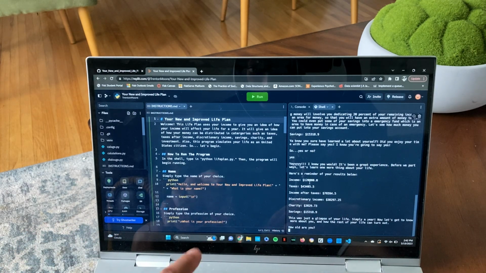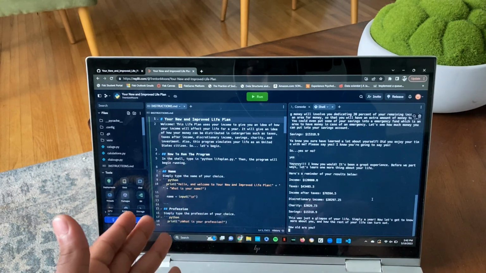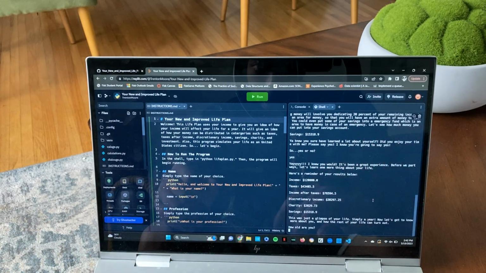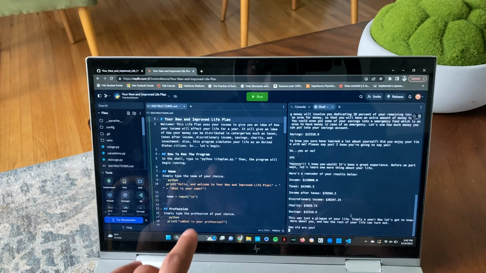And then it's going to give you a reminder of everything. So this is all your data. These are statistics that you can look at, data that you can look at in real time. So you got your income, taxes, income after taxes, discretionary income, charity, savings. So all that. And it tells you, well, this is just a glimpse of your life, simply a year. So it's saying, let's get to know more about you.